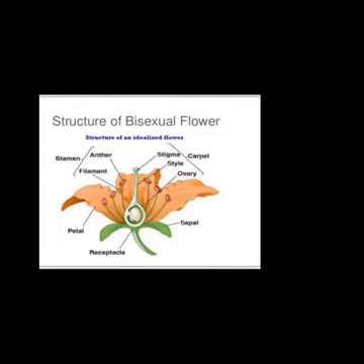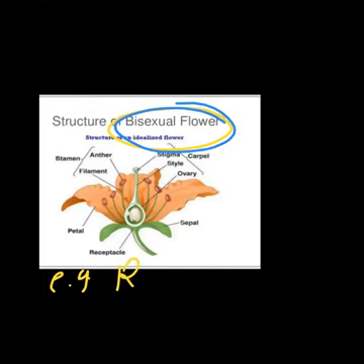Now note down examples of bisexual flowers. Rose. The rose flower is bisexual, which has both sex organs in the single flower. Then tulip.